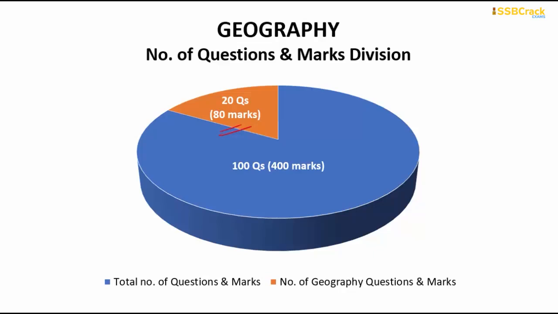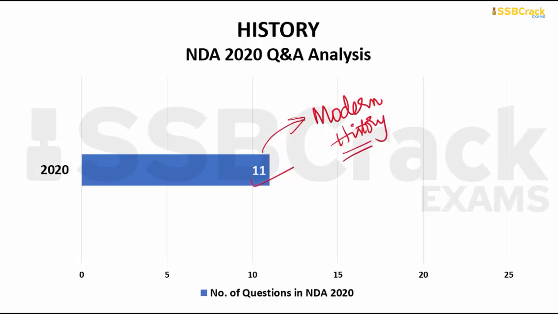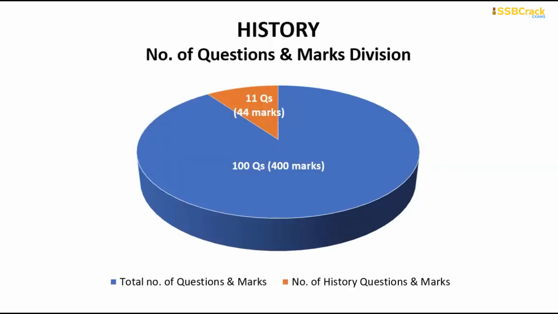So now let us understand the next important subject, and that is history. 11 questions are from history. Recently the number of questions from history has reduced a little bit, but still all of these 11 questions are very good. A very notable point is that all of these 11 questions are from modern history. So this makes it very important, and those people who have already prepared modern history for this examination are very lucky. Those who answer all of these 11 questions from history will obviously be able to score 44 marks out of the 400 marks allotted for this complete GAT paper.